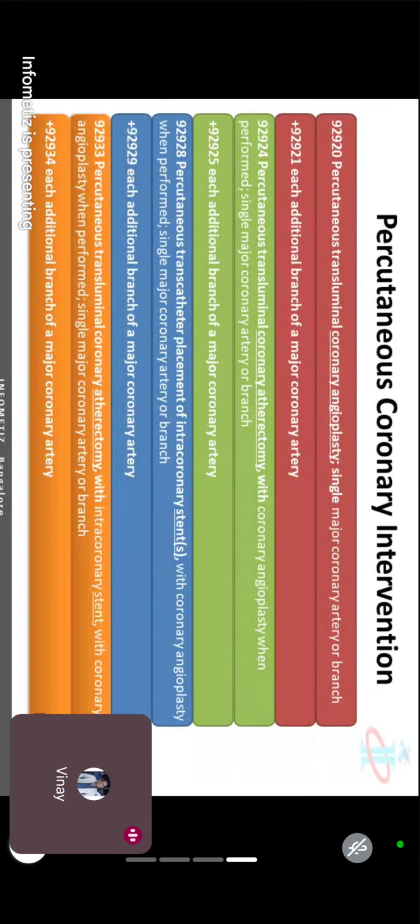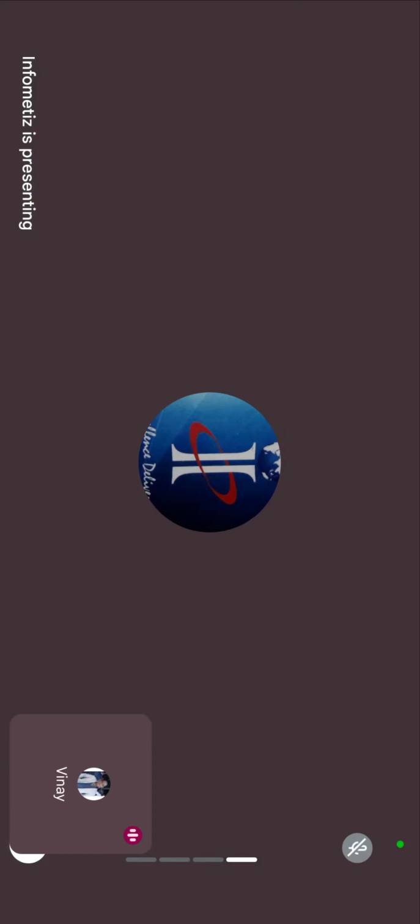Why do we need to remember these names, and how can we remember them? First of all, how can we remember? The easiest way: the same thing is documented in our book. I'll tell you where we have to search.